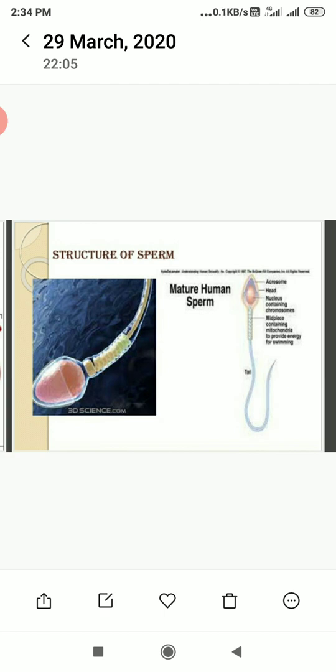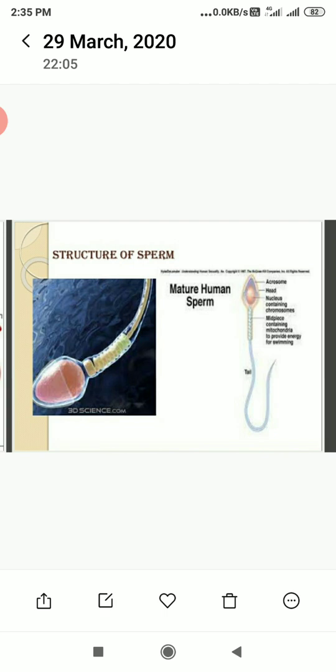The sperm head contains an elongated haploid nucleus, the anterior portion of which is covered by a cap-like structure called the acrosome. The acrosome is filled with an enzyme that helps in fertilization of the ovum. That enzyme is called hyaluronidase. The middle piece possesses numerous mitochondria which produce energy for the movement of the tail, which facilitates sperm motility essential for fertilization.